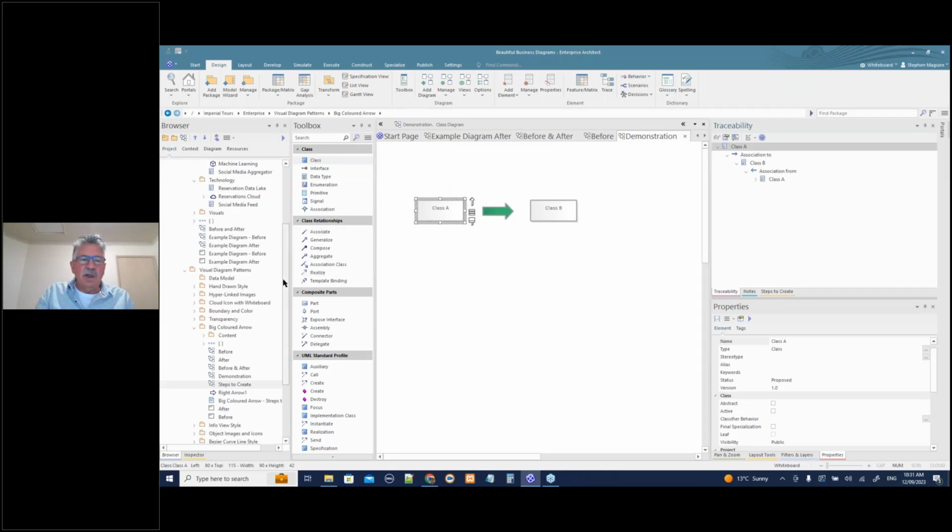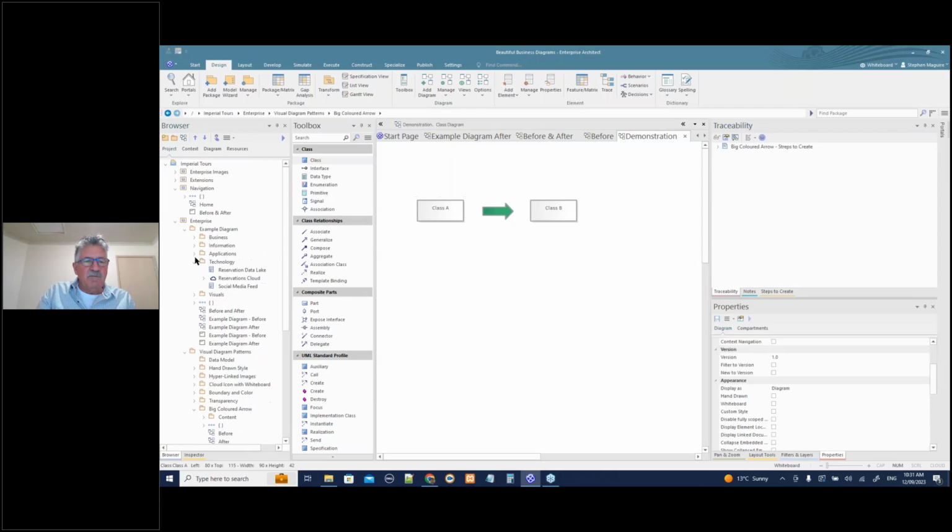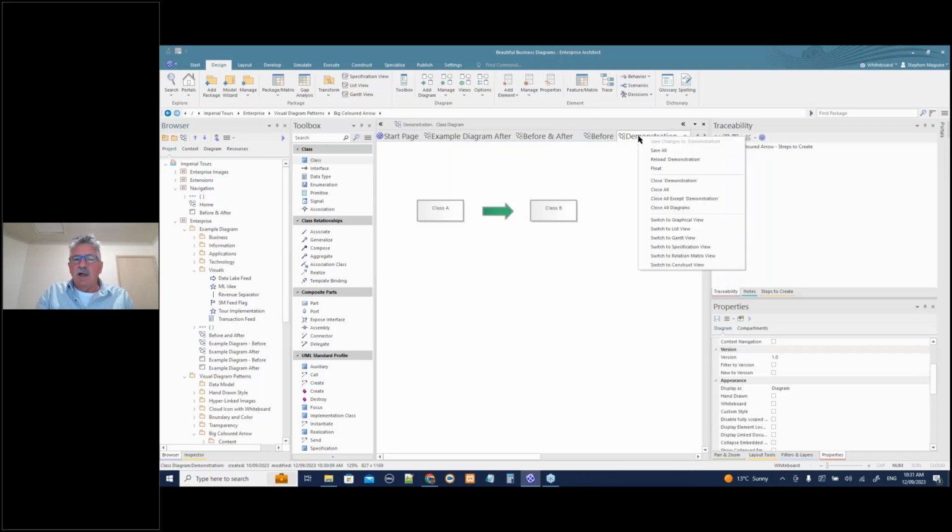Now, if you look up in the example model, I'm going to click back up into the package structure. What I've done is I've added a thing called visuals, right? And there's only a few little elements in there that I've added to make the diagram richer. I encourage you to do that, to separate out the visual elements that you've added from the rest of the semantics of the model, because they're not really creating any semantics. All they're doing is creating that visual appeal. Okay, let's leave that one alone for the minute.